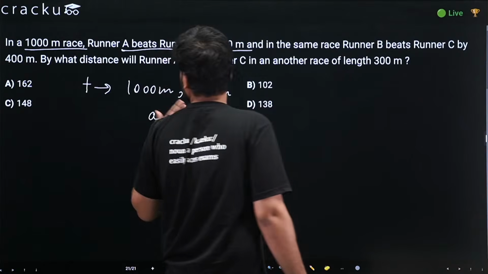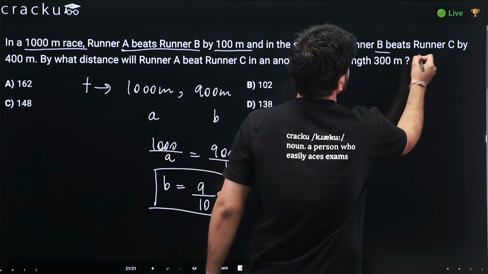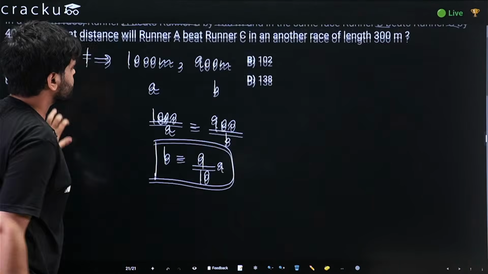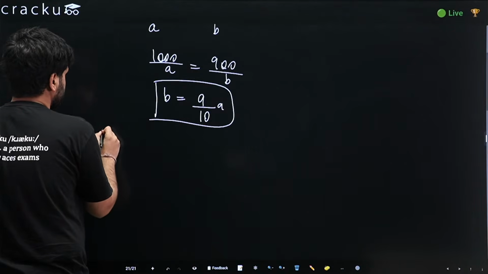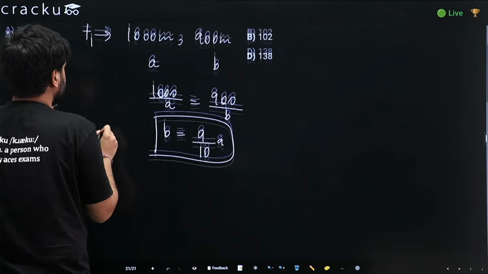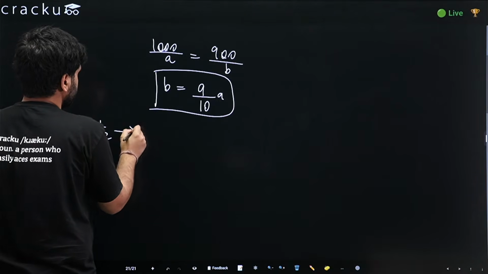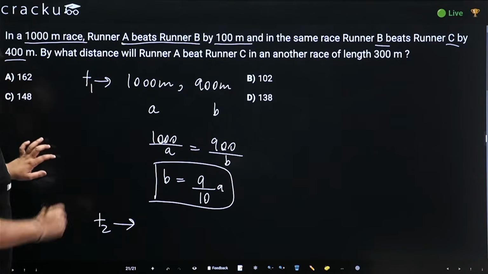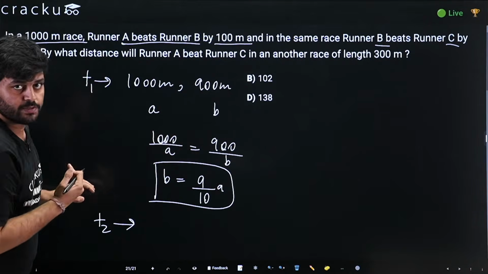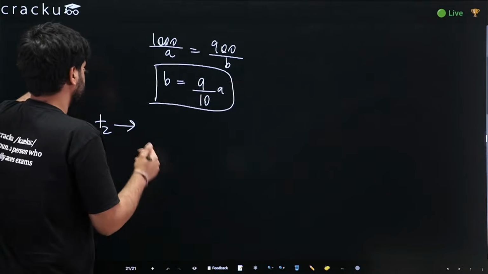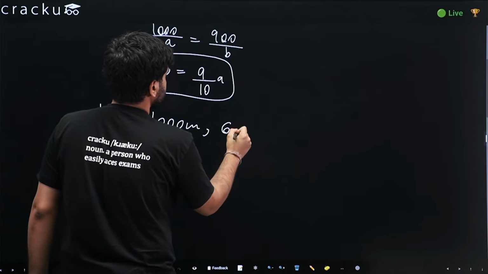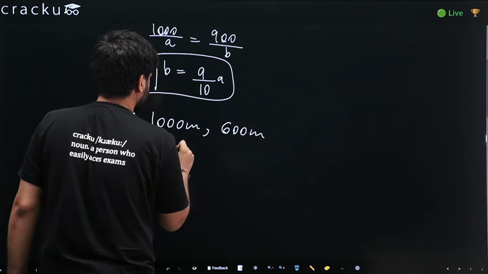And in the same race, which means 1000 meters, B beats C by 400 meters. Now in this case, let that be time T1, let this be time T2. In this case, when B completed 1000, C was 400 meters behind, which means 600. So B completed 1000 meters, C only completed 600 meters.